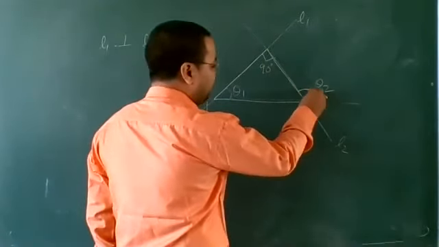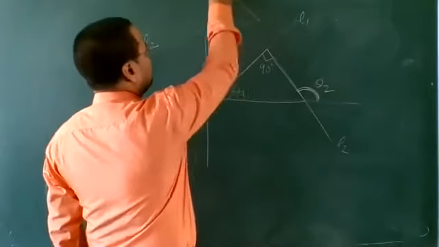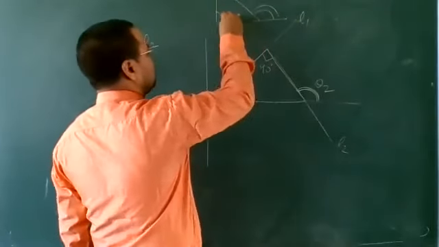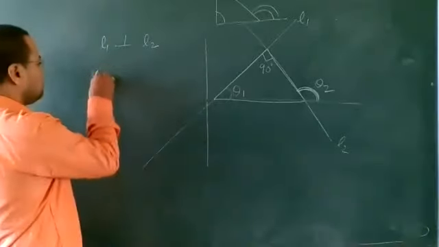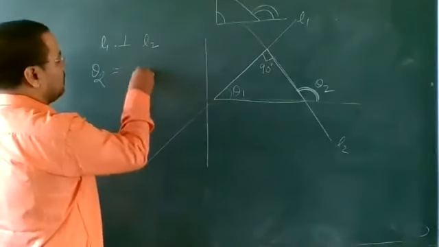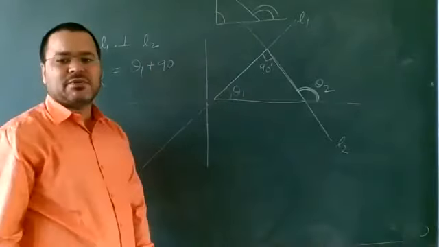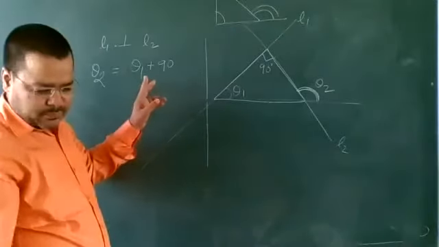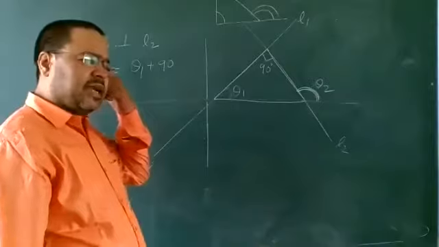This is the exterior angle, and you know that the exterior angle is what? Sum of the opposite interior angles. So using this formula, theta 2 will be equal to theta 1 plus 90. Getting? Now take tan of both sides.